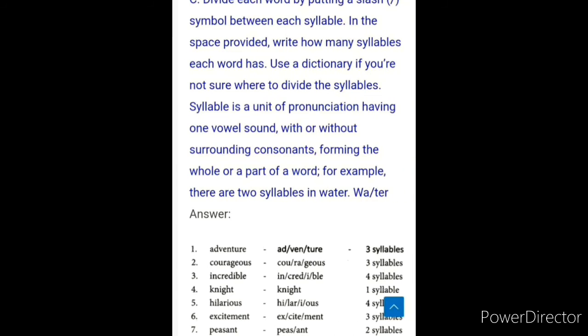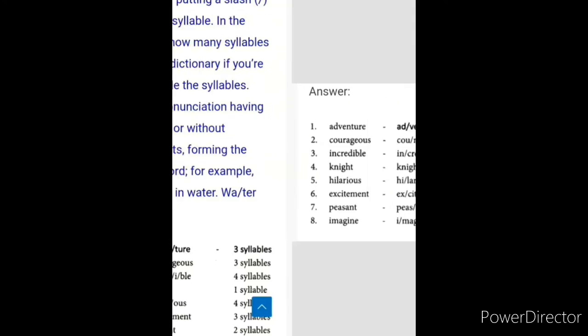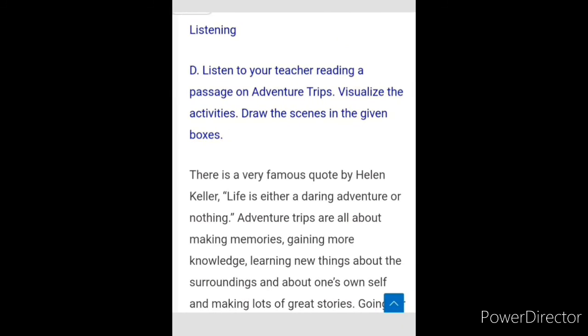And for syllables we have to pronounce like this: adventures. See, adventure has 3 syllables. Courageous, 3 syllables. Incredible, 4 syllables. Night, 1 syllable, you cannot split the word. Hilarious, 4 syllables. Excitement, 3 syllables. Peasant, 2 syllables.